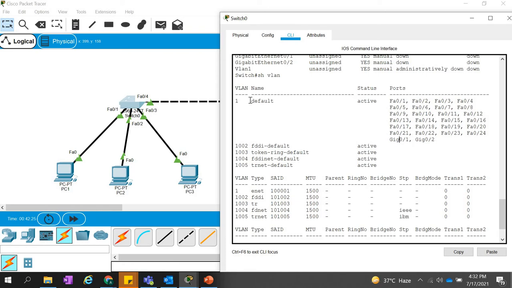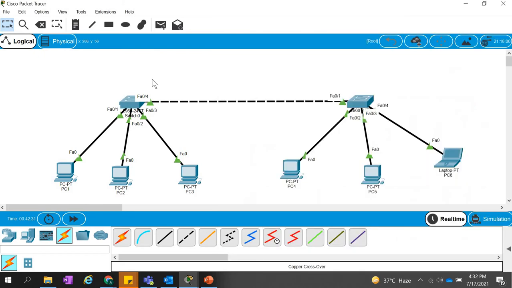All of the ports are part of VLAN 1. That's why, because they are on the same VLAN, they can communicate with each other. But I want that only a specific computer can connect to a specific computer. So let me write the note here, right?